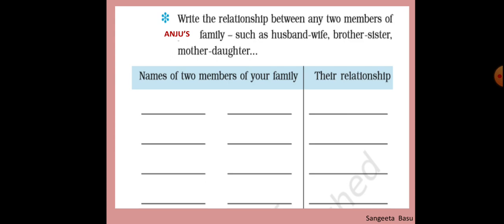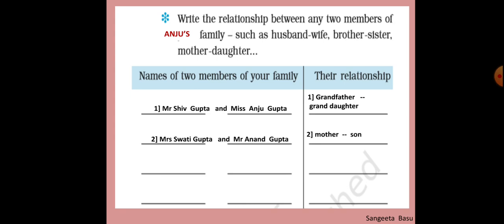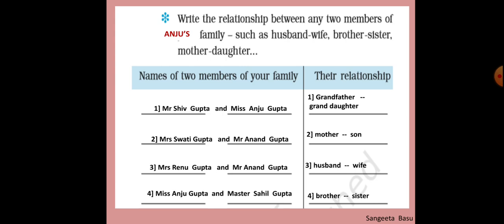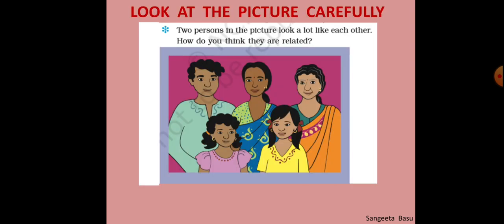Mr. Shiv Gupta and Miss Anju Gupta: grandfather and granddaughter. Mrs. Swati Gupta and Mr. Anand Gupta: mother and son. Mrs. Renu Gupta and Mr. Anand Gupta: husband and wife. And the fourth one, Miss Anju Gupta and Master Sahil Gupta: brother and sister.